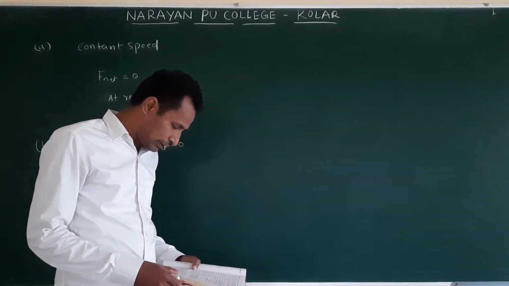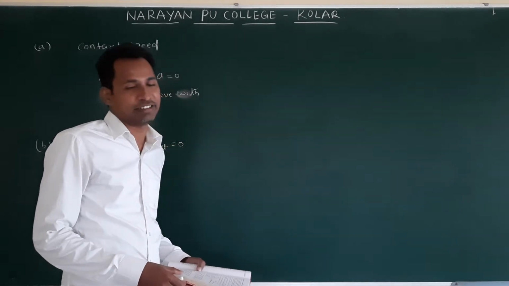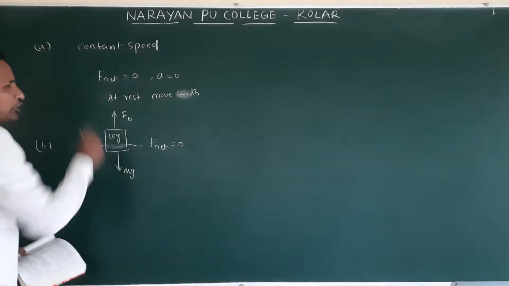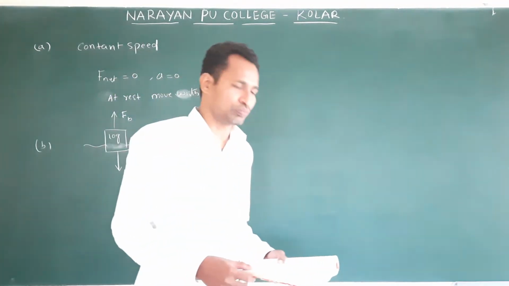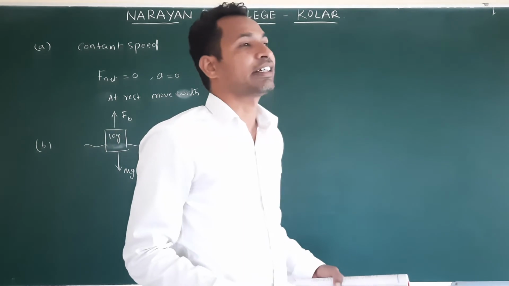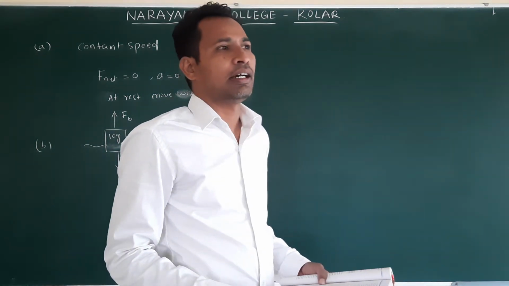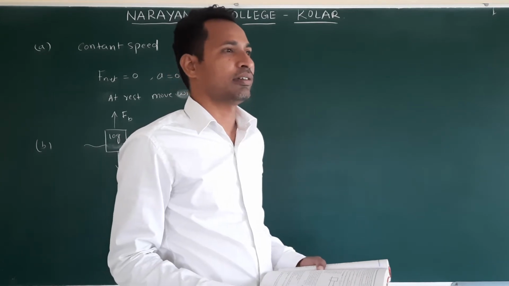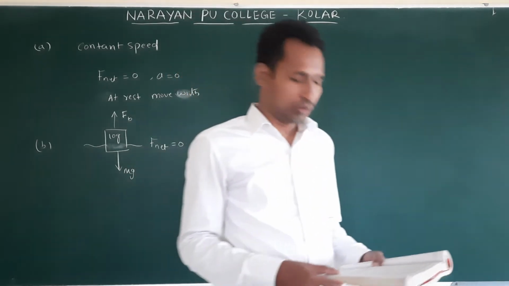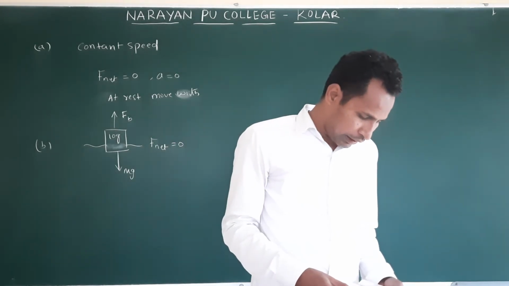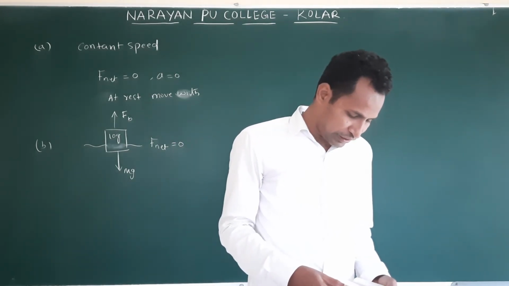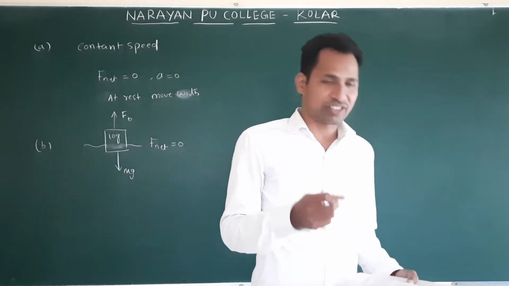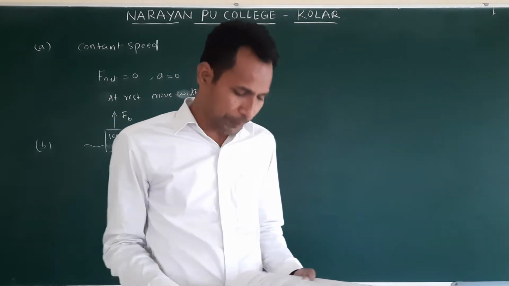A kite skillfully held stationary in the sky. Again they mentioned stationary, at rest. Again same explanation, F net is 0. Kite weight acts downwards, and due to the air, thrust acts upwards on the kite. A car moving with a constant velocity 30 km per hour on a road. They mentioned constant velocity, so the net force is 0.